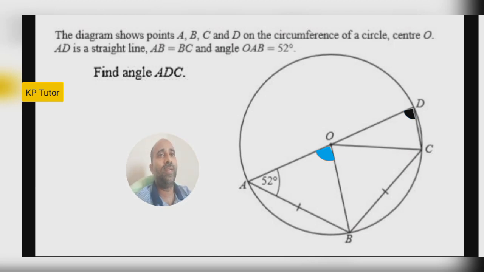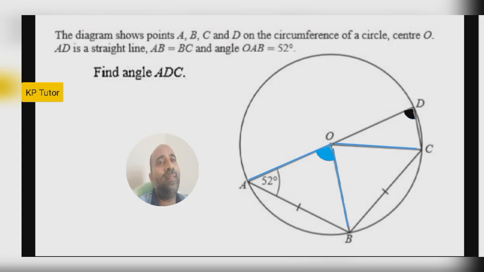In that diagram, there is one line, AD is a straight line. Straight line means you have to just think about what? Angles in a straight line add up to 180. Keep that idea in your mind. Then look, the lines I highlighted in blue are all radii. That means OA, OB, OC and OD are also radii.